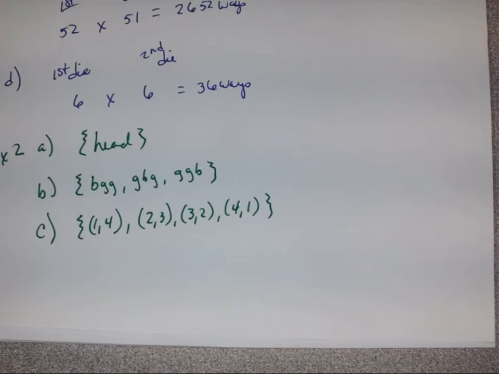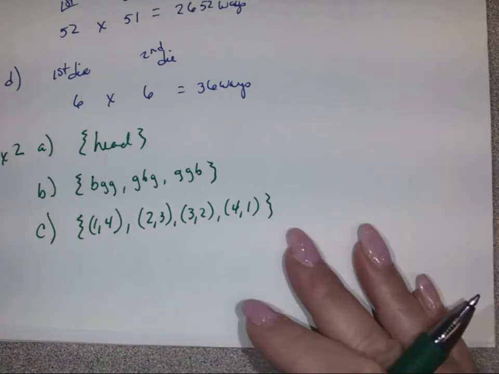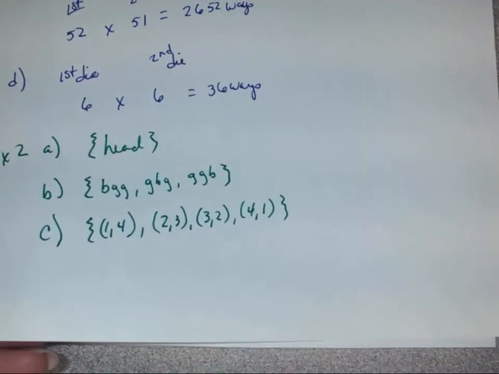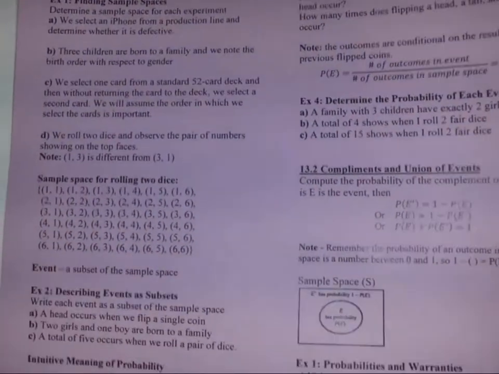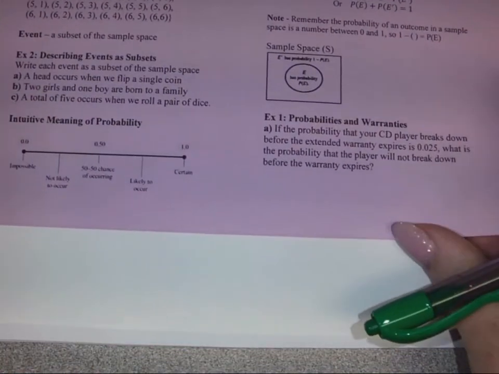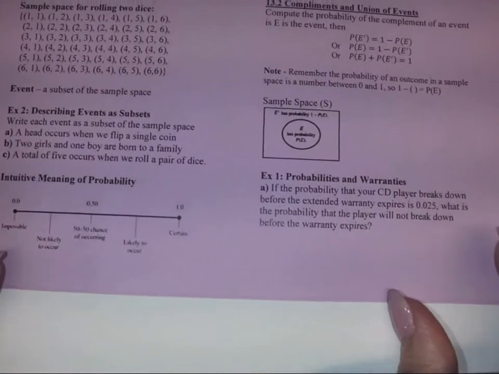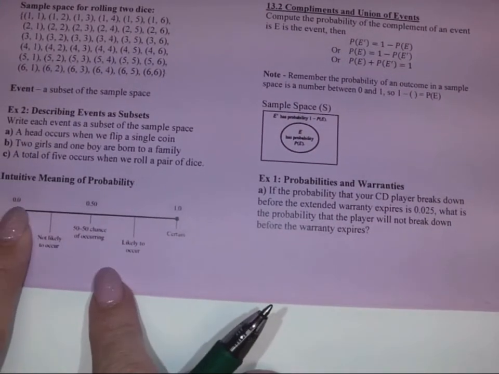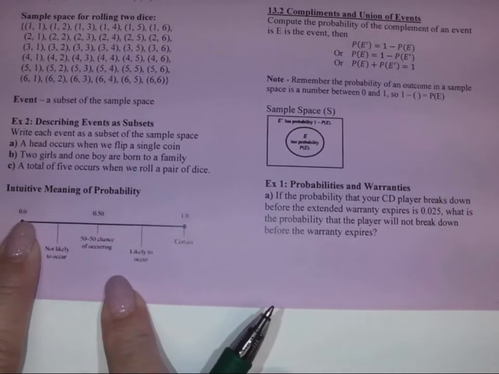All right, so let's go to example 3 in a second, after we look at our handout a little bit longer. We have the intuitive meaning of probability. Impossible would be a 0.0 chance of it happening.